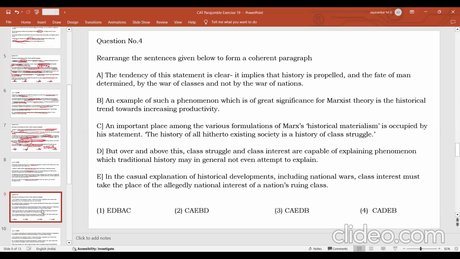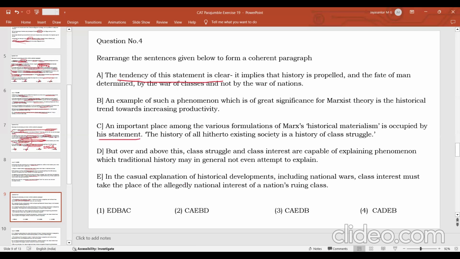Again, the same technique: try to find sequences or sentence pairs, and then try to connect the sentence pairs using some logic that is underlying in the passage. So what is the thing you can do here? See, the tendency of this statement is clear. What statement? What is the statement made as per the passage?